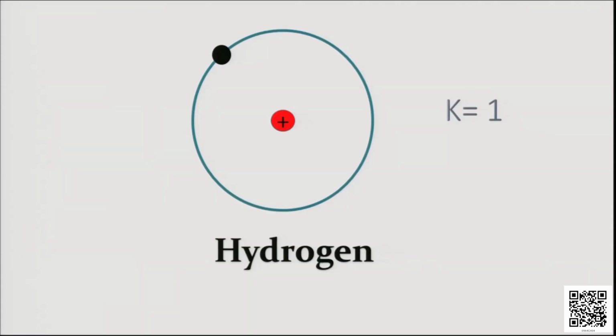So let us try to understand the distribution rule by taking certain specific examples. The first example in front of you is hydrogen, and as all of you know, hydrogen has only one electron. So as it is having only one electron, that particular electron will be accommodated in the K cell. So hydrogen contains one electron and that electron is accommodated in the K cell.